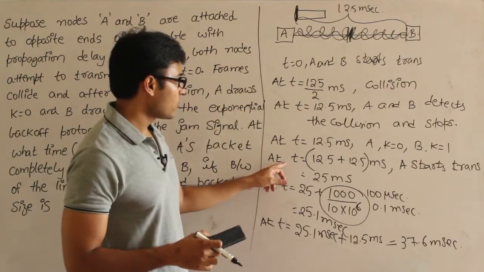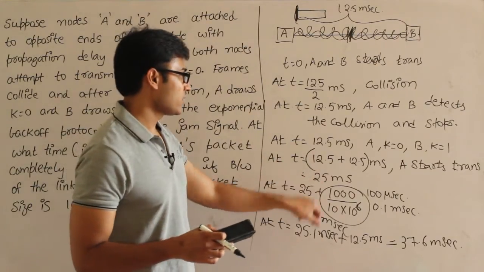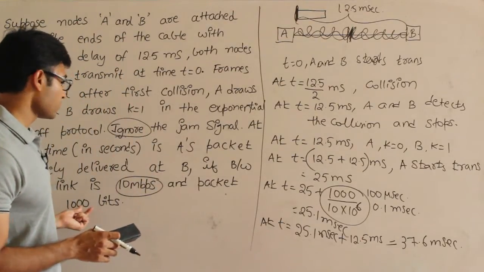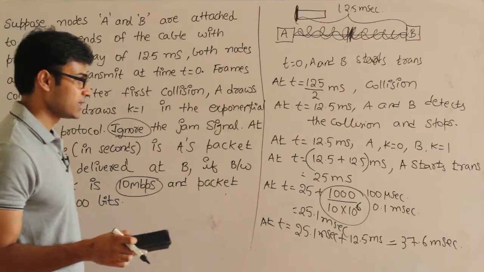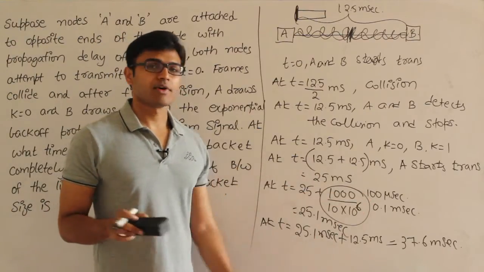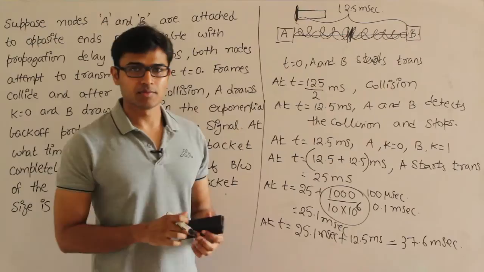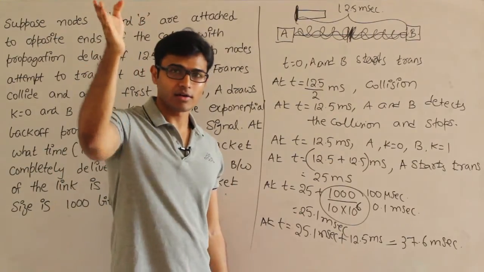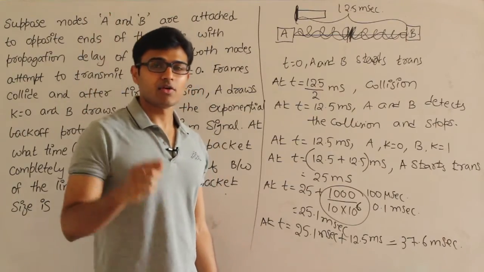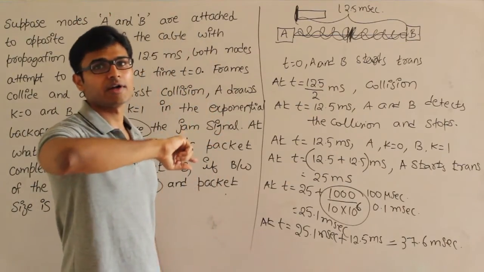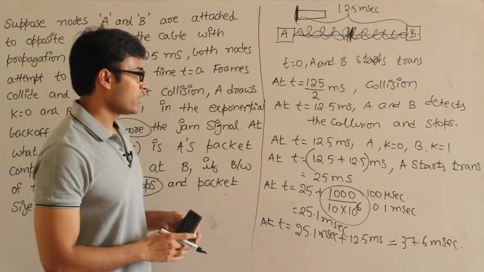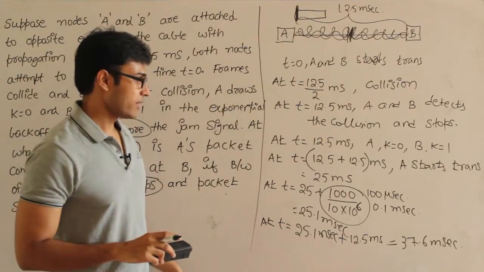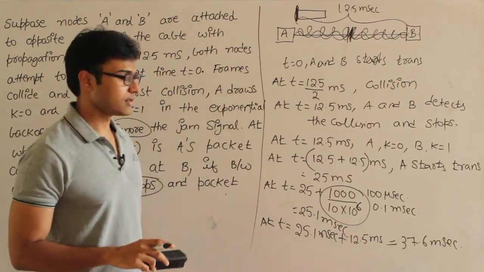Therefore A will start transmitting at 25 milliseconds, and since the size of the packet is 1000 bits and bandwidth is 10 Mbps, it is going to take 0.1 millisecond to finish the transmission, which means after 0.1 milliseconds, the entire packet is on the link, or the last bit is on the wire. Now that last bit has to travel from one end of the wire to the other end, which takes one propagation delay, 12.5 milliseconds.